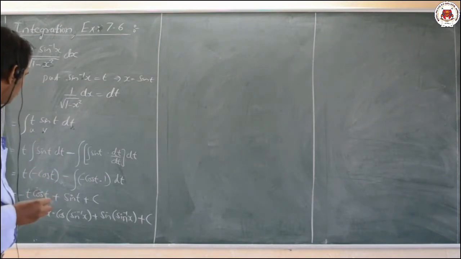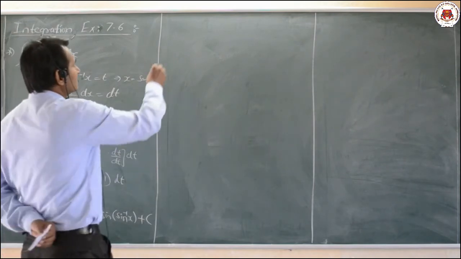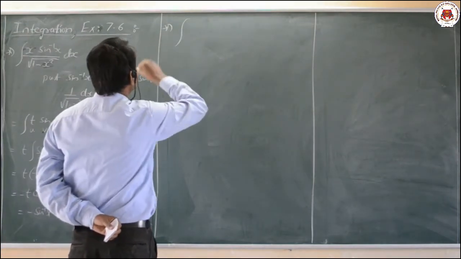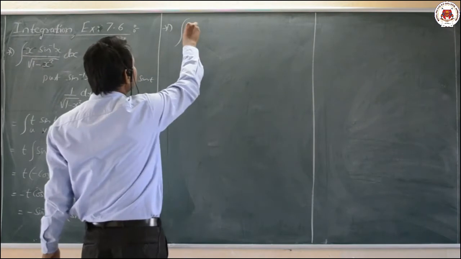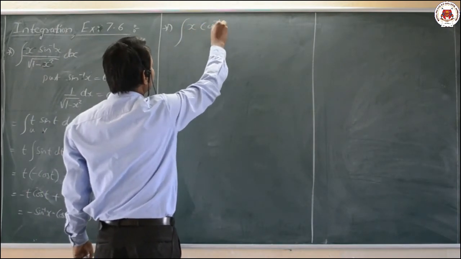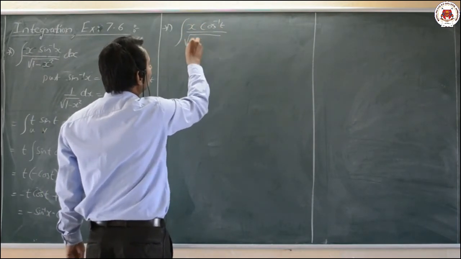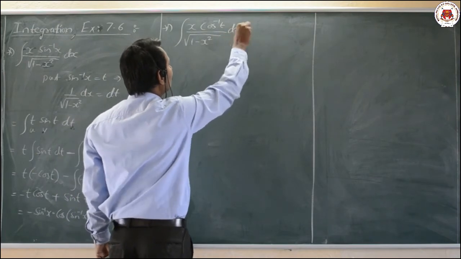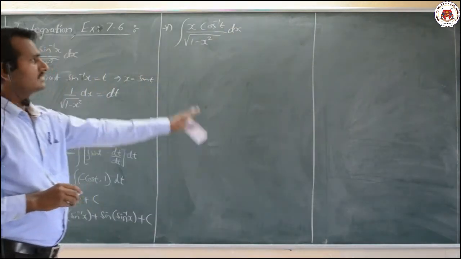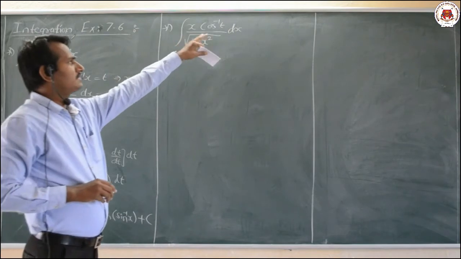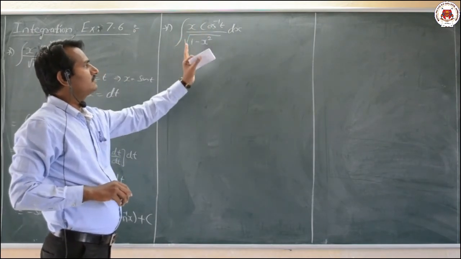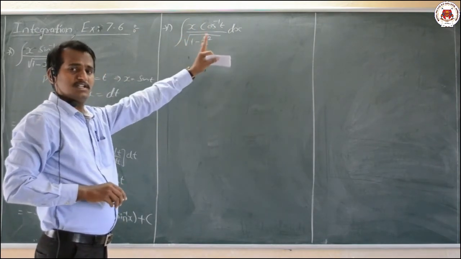Okay, dear students. Now let us move on with the second example. The same kind, let us take it as, in the place of sine inverse, let us take cos inverse of x divided by root of 1 minus x square into dx. Here also the same as it is, we can observe cos inverse of x differentiation will be minus 1 divided by root of 1 minus x square. That we shall make use of here.